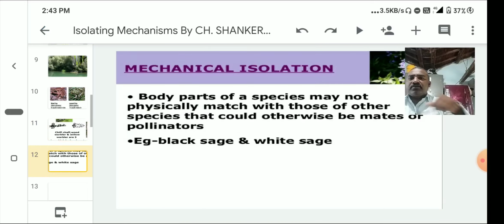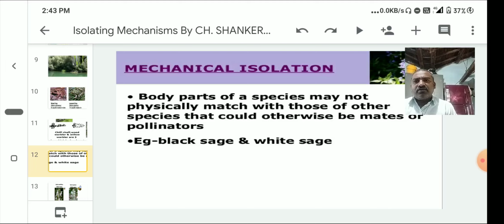Next one is mechanical isolation. In mechanical isolation, the body parts of the species may not physically match with those of other species that could otherwise be mates or pollinators, like black sage and white sage. The reproductive system is nothing but a lock and key model. The key is the male reproductive organ and the lock is the female reproductive organ. So, one organism's organ may not fit another organism's reproductive system.